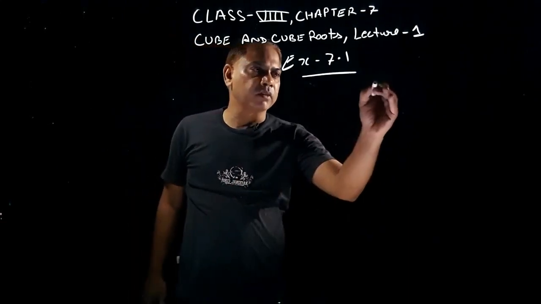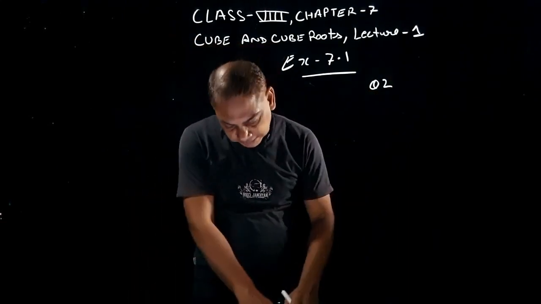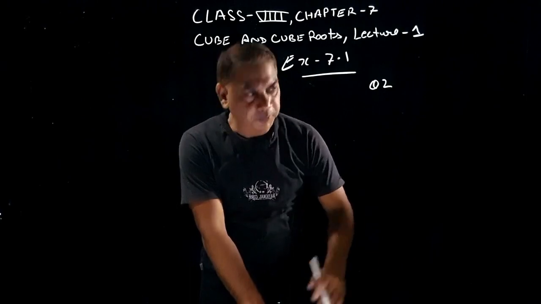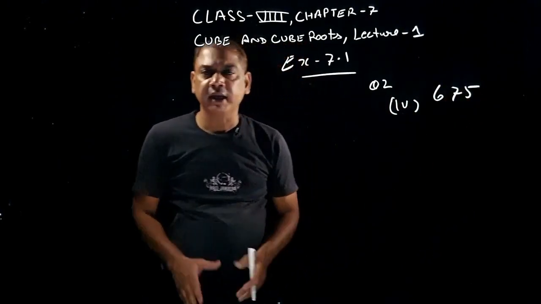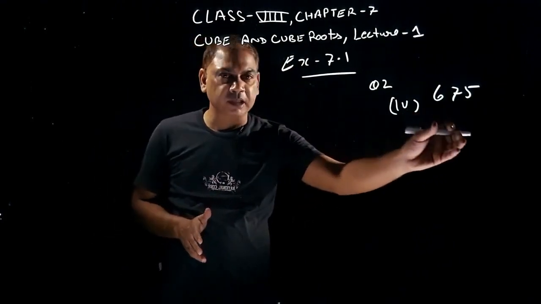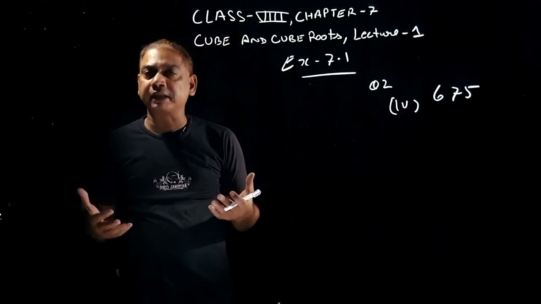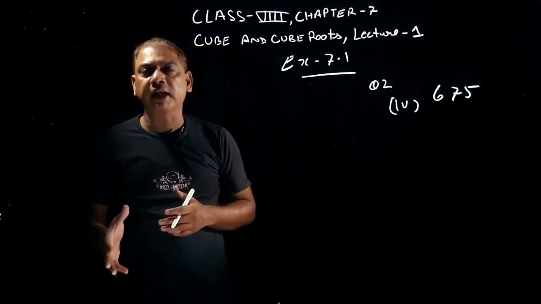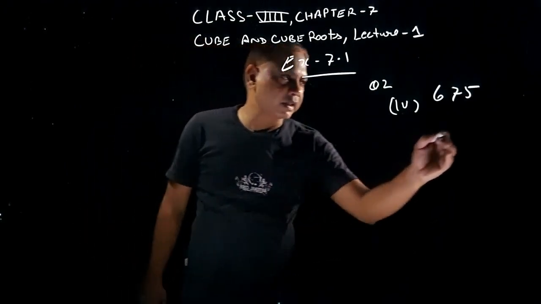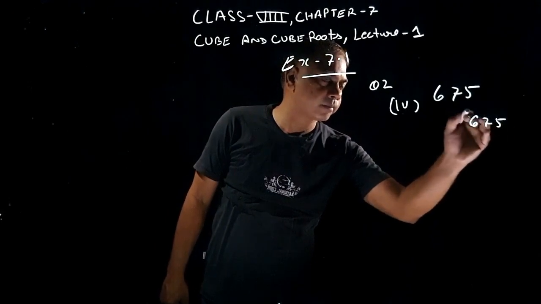Now the second part of question number 2, second नहीं, fourth part है students. Okay, आपको 675 नंबर गिवन है and you have to find out कि मैं इसको किससे मल्टीप्लाई करूं so that my resulting number should be a perfect cube. Okay, so again we will start with prime factorization. Prime factors बनाएंगे students 675 के.